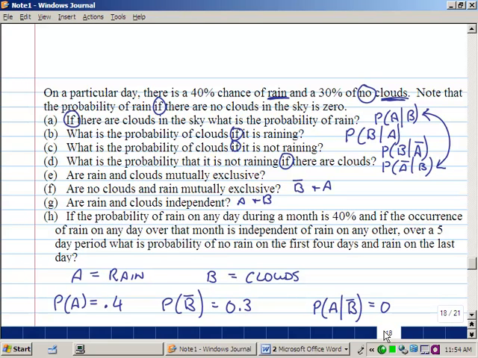So that was G. H. If the probability of rain on any day during a month is 0.4, and if the occurrence of rain on any day of that month is independent of rain on any other day that month, over a 5-day period, what is the probability of no rain on the first 4 days and rain on the last day? This is not a probability that we can answer from the table. This is a different probability, rain on sequential days, and the table doesn't help us with sequential days.